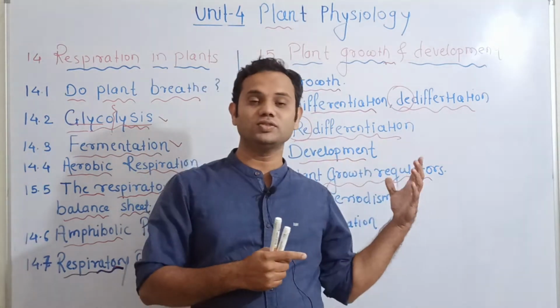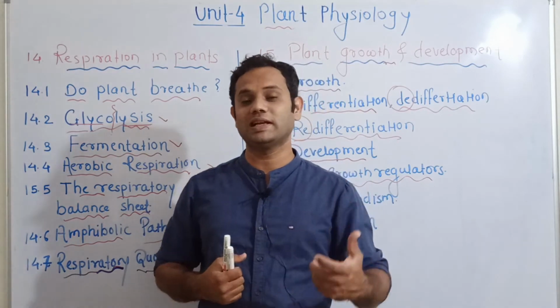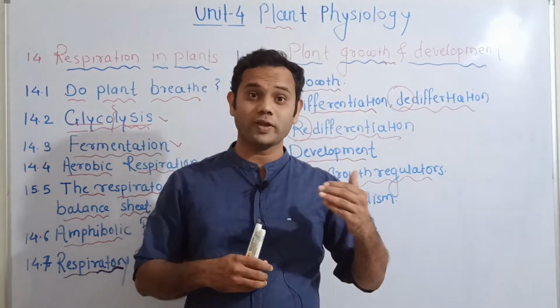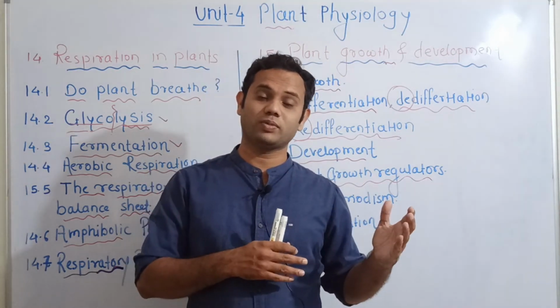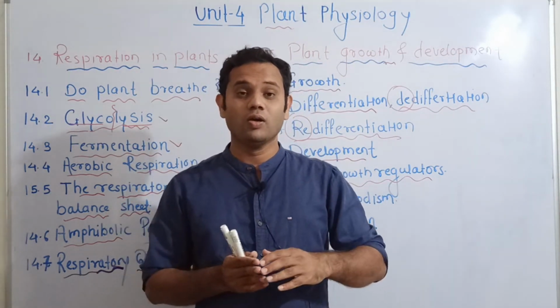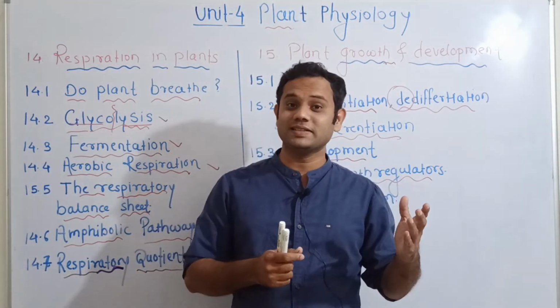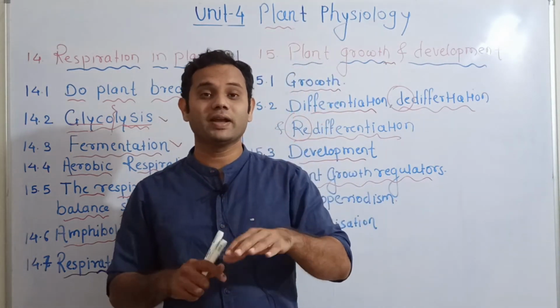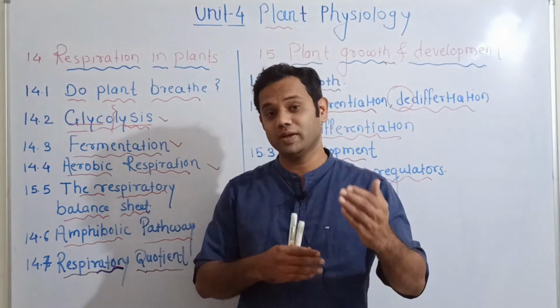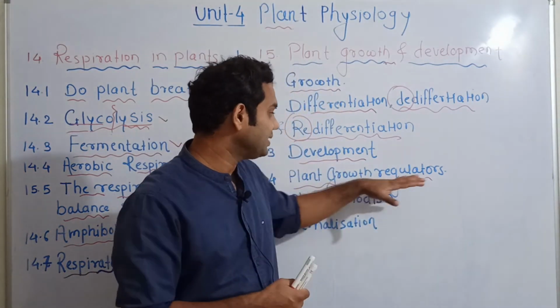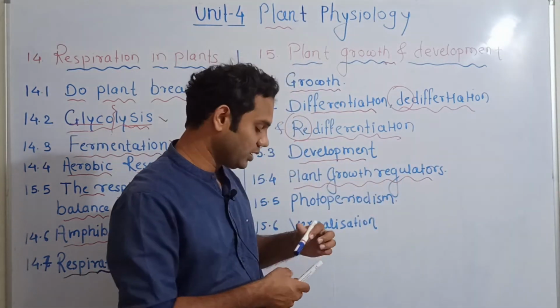How do they control growth and cell division? What is the role of ethylene in ripening, how does ethylene perform the process of ripening? What is abscisic acid, and why does it have an action opposite to the rest of the hormones? That will be a very interesting part, and these things will be studied in plant growth regulators.